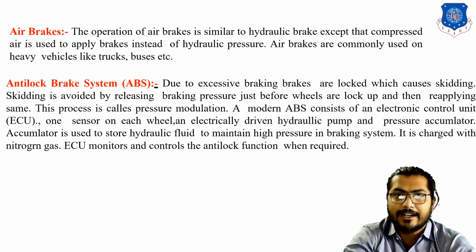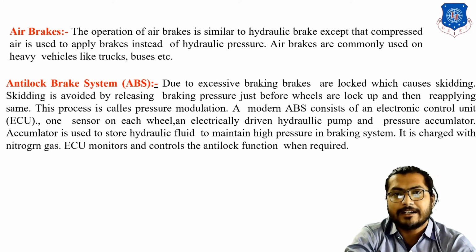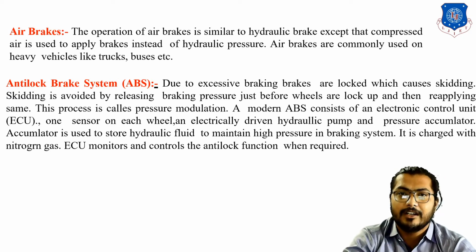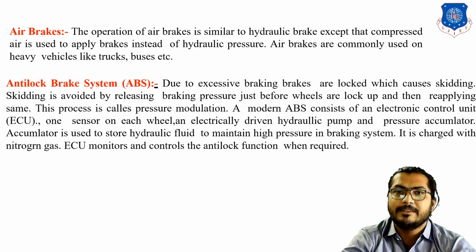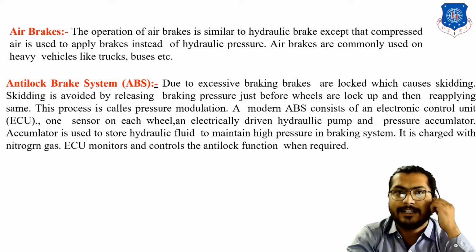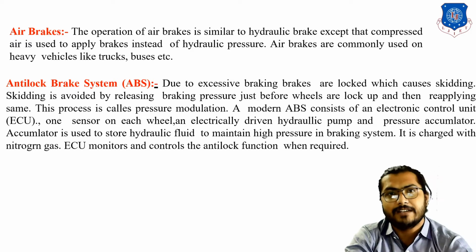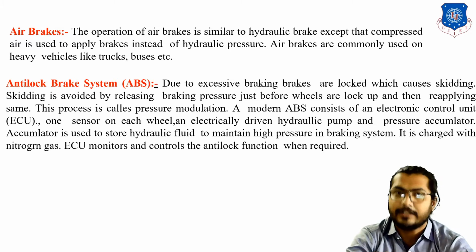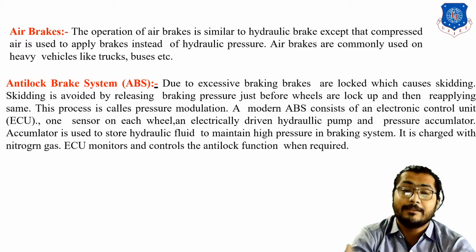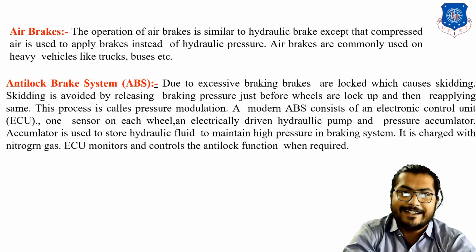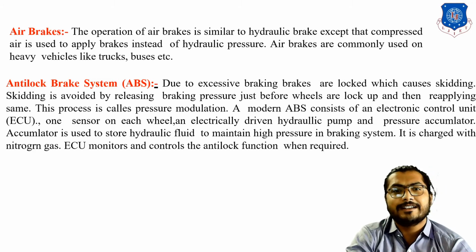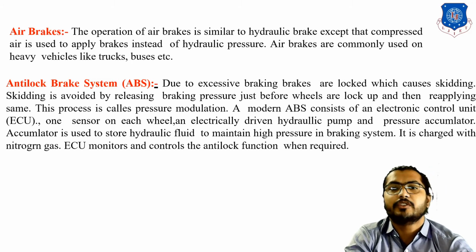If your wheel is locked and power is supplied continuously, the wheel of the vehicle will skid, or the tire will slip. That condition is injurious for the drivers or passengers. If you do not have an anti-lock braking system, it may be a very dangerous phenomenon and may lead to an accident. Skidding is avoided by releasing the braking pressure just before the wheels are locked up.